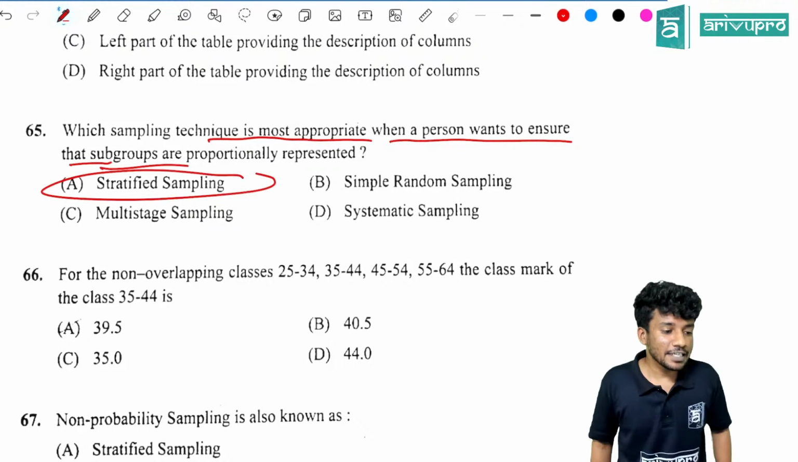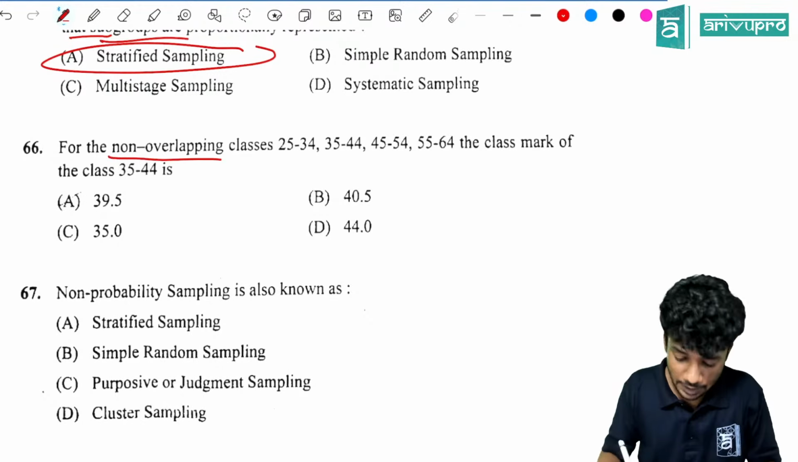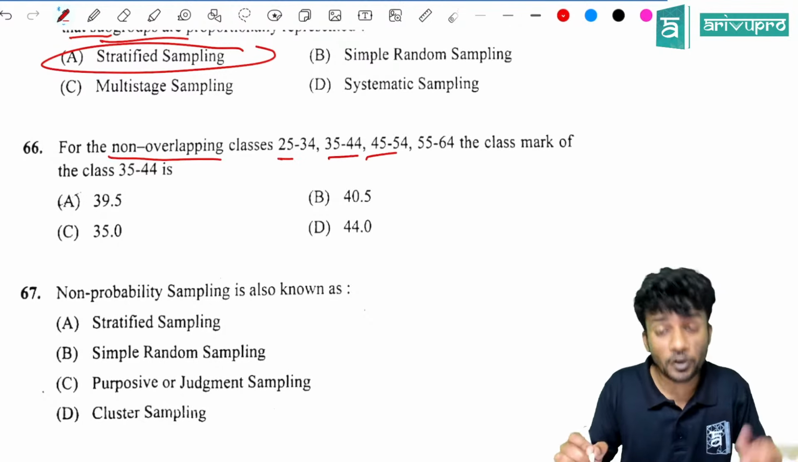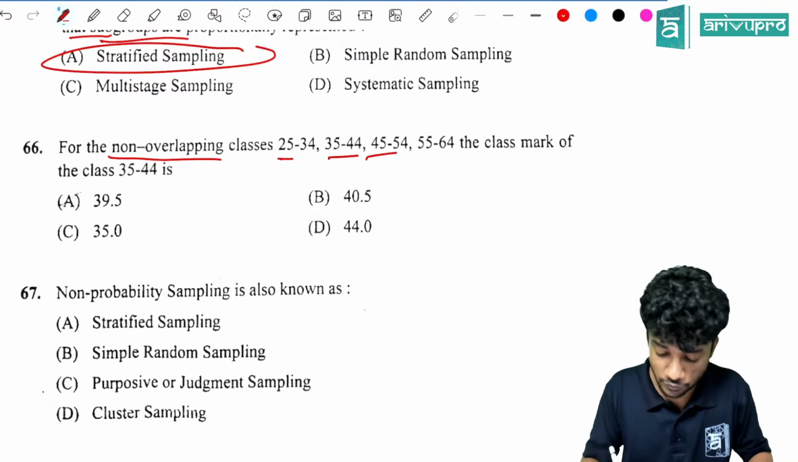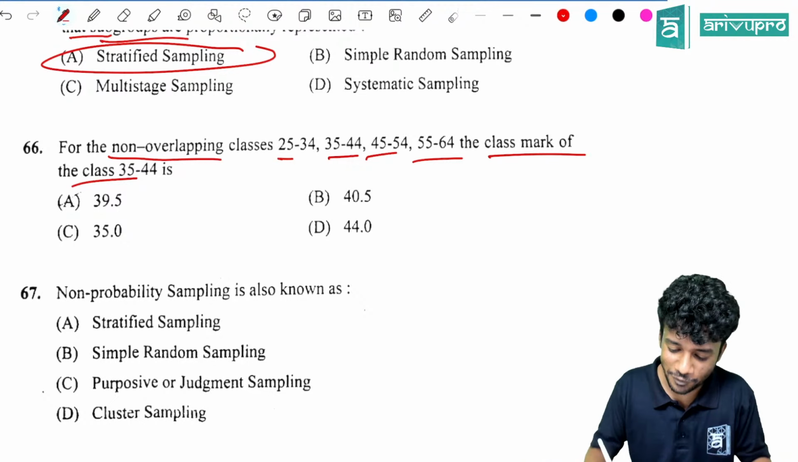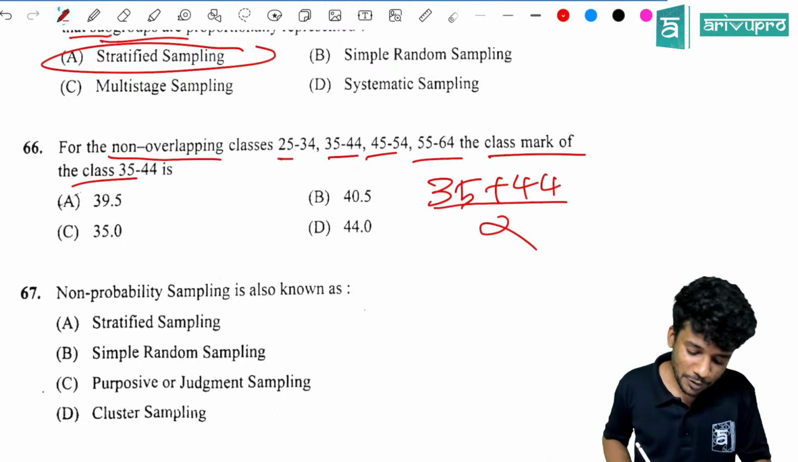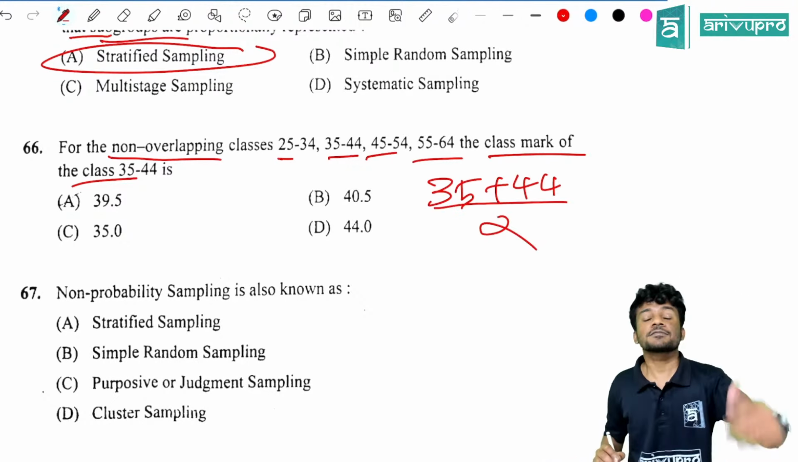Now the next question is a direct question. For the non-overlapping classes 25 to 34, 35 to 44, 45 to 54, 55 to 64, the class mark of 35 to 44 is how much? What you will do? 35 plus 44 divided by 2. How much is it? 39.5.